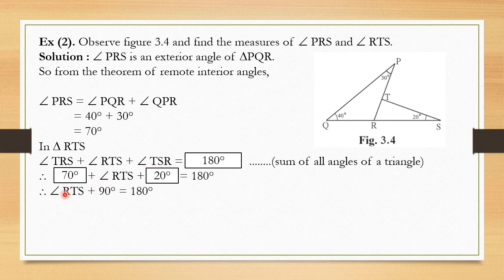And angle RTS, keep it like that only. Now we want angle RTS, so the 90 degrees we have to take to the other side. Here it is added, on the other side it will be subtracted. So 180 minus 90 is what? 90 degrees only. So finally we get the measurement of angle RTS is equal